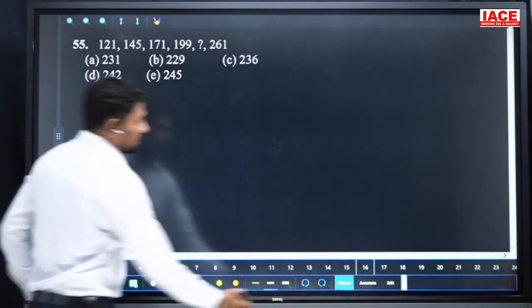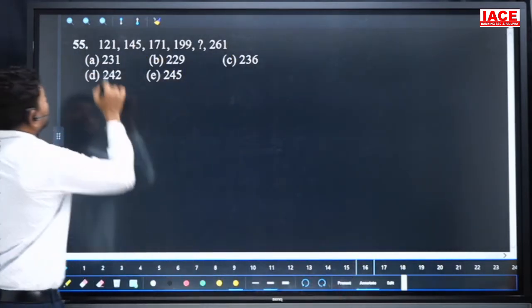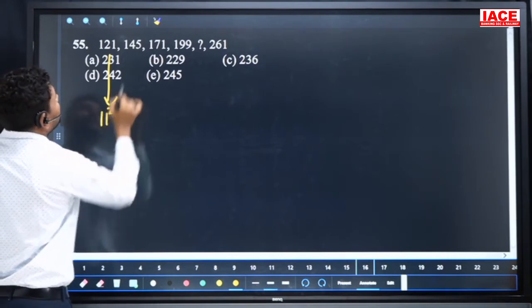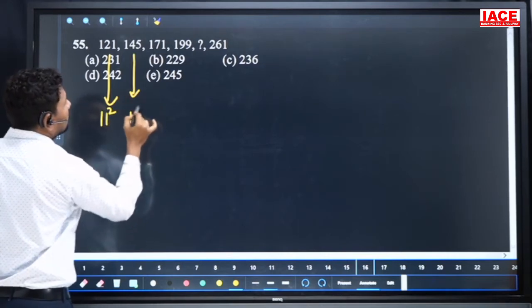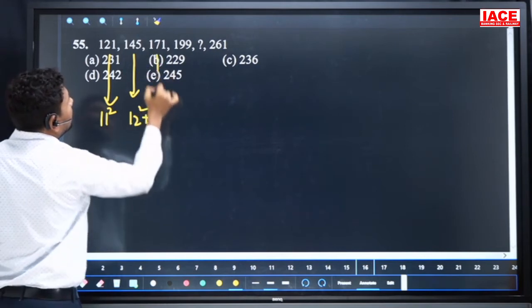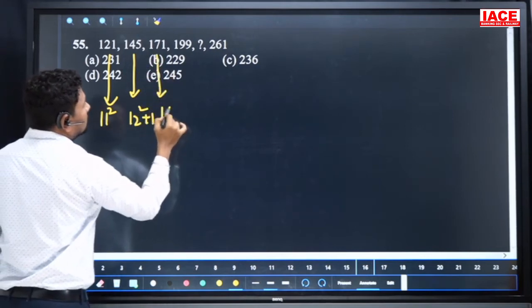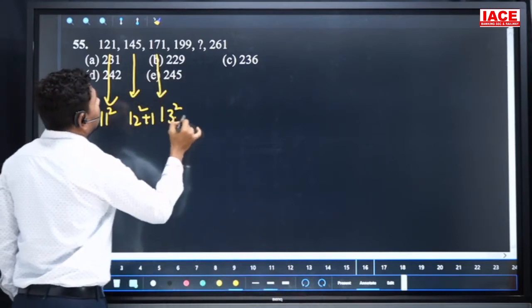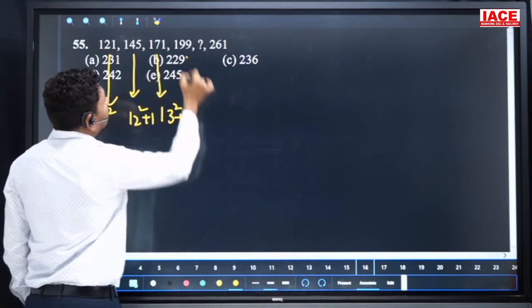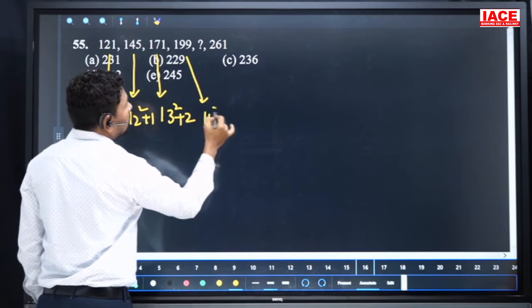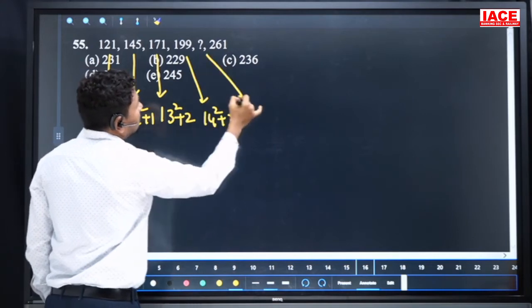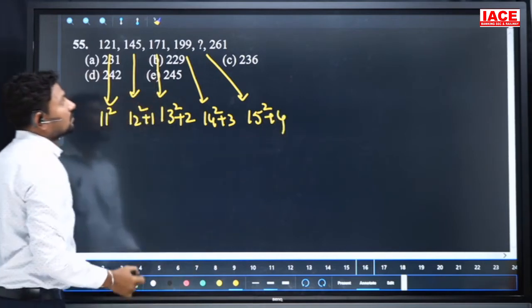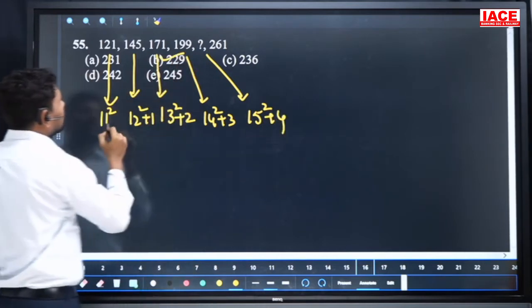Next, 121 and 145. Here 121 we can write as 11 square, and 145 we can write as 12 square plus 1, and 171 we can write as 169 plus 2, that is 13 square plus 2, and here we can write 14 square plus 3, and next the question mark should be 15 square plus 4. 225 plus 4 is equal to 229. Here it is 11 square plus 0.